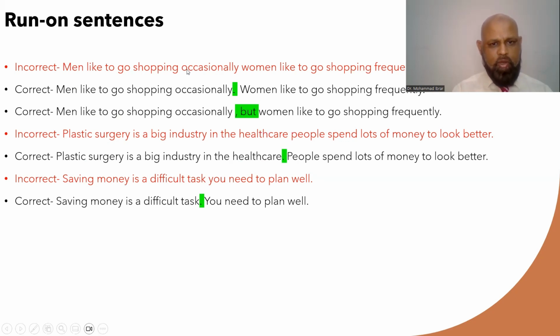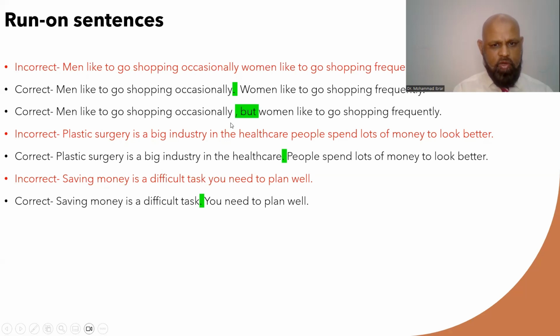Men like to go shopping occasionally. Women like to go shopping frequently. Now, there are two sentences without a period. So occasionally, the first sentence ends here. So you must put a period here. Women like to go shopping frequently.